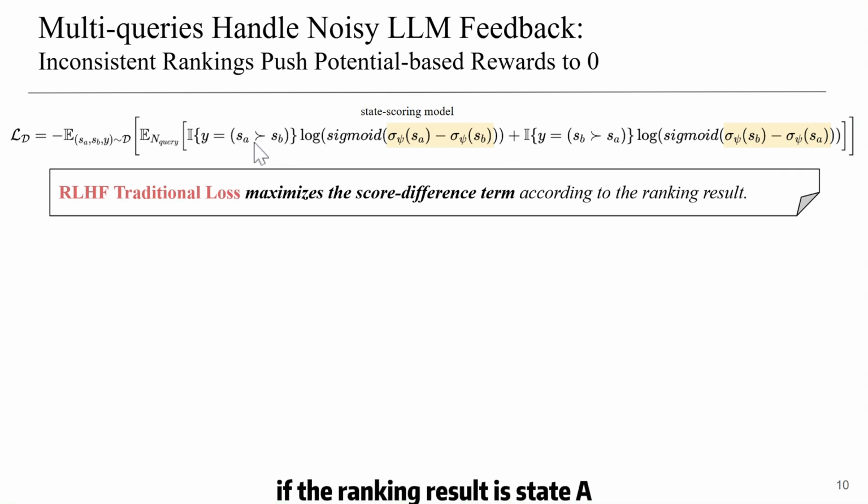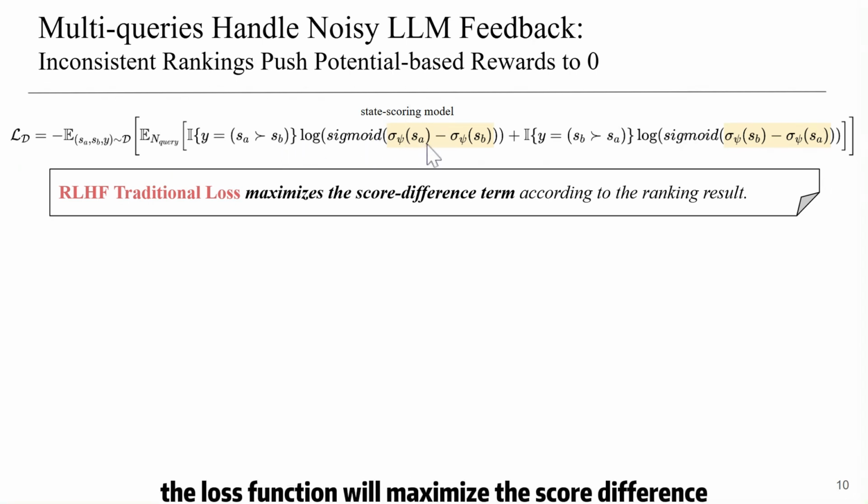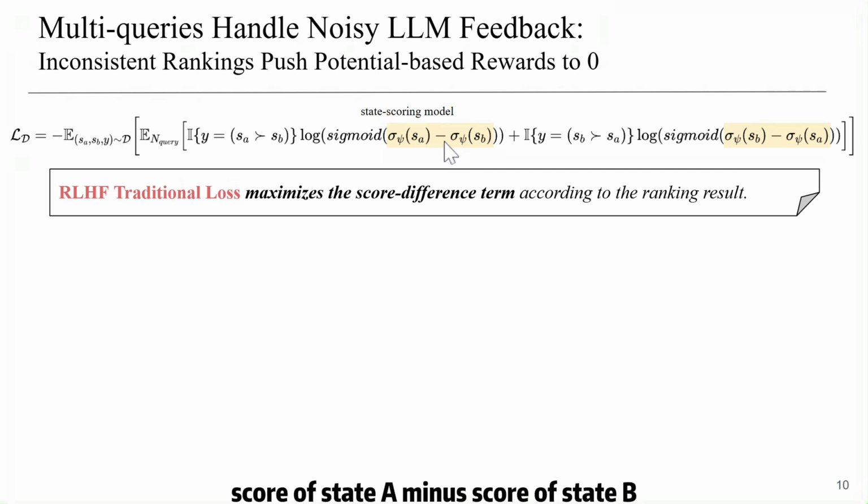If the ranking result is that state A is ranked higher than state B, then the loss function will maximize the score difference, the score of state A minus the score of state B. If the ranking result is the opposite case, it will maximize the opposite score difference.